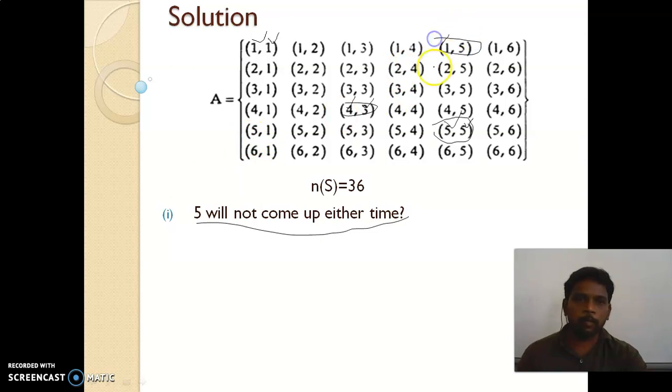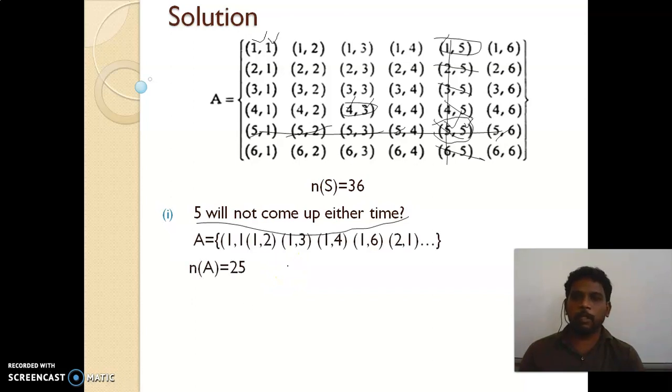That is the meaning. So the 5 occurs in which cases? So here 1 and here 2, here 3, here 4, here, and similarly here. So 5 comes at least one time means these kinds of cases only. So this one and this one, we can neglect these cases. So what about the remaining ones? The remaining is nothing but totally 25. So the answer is 25 by 36.